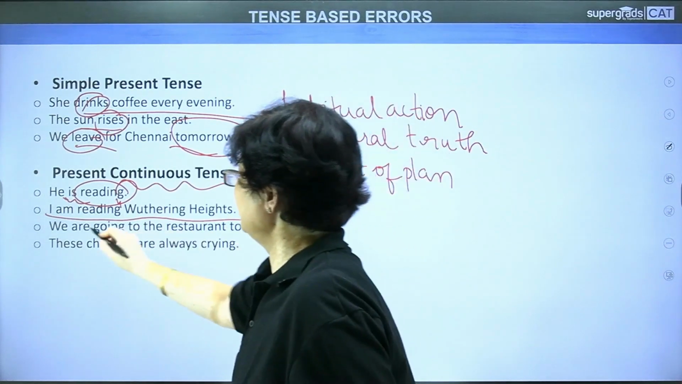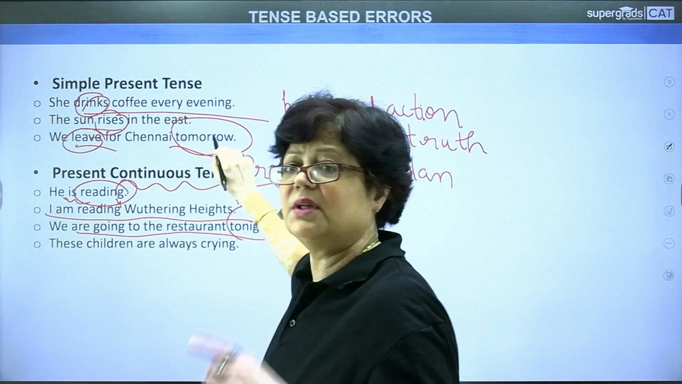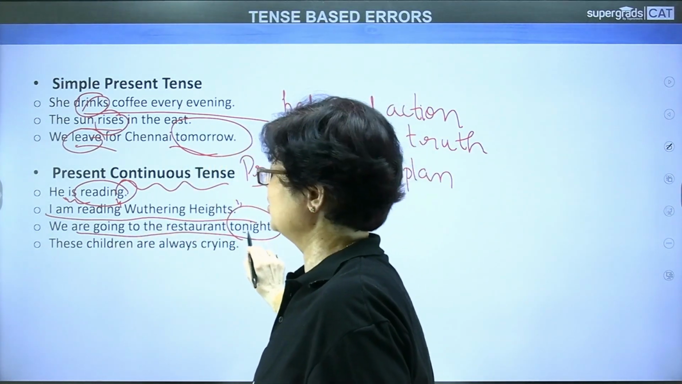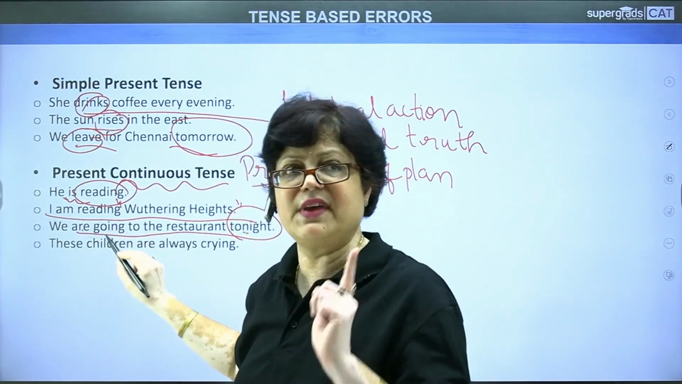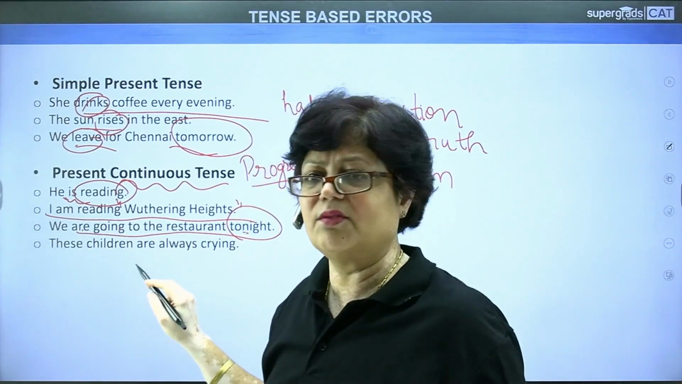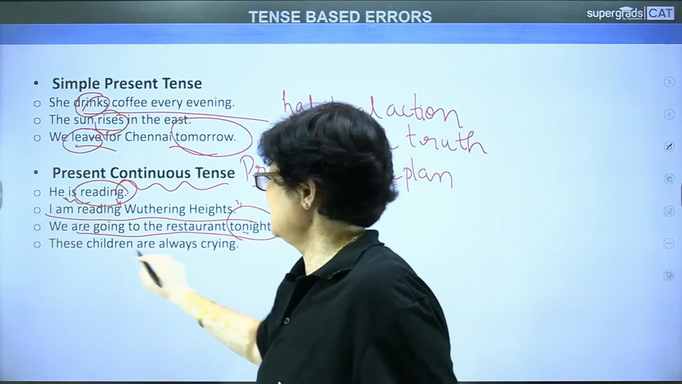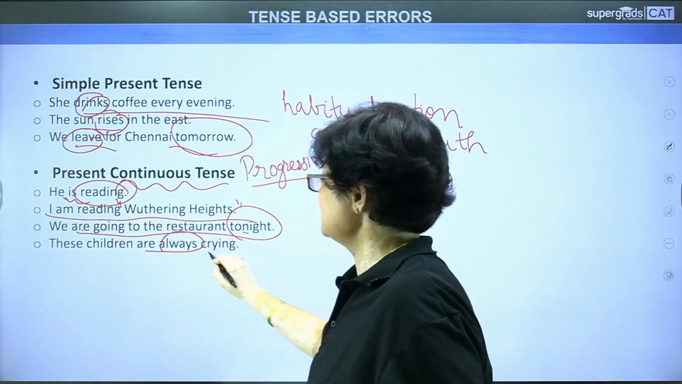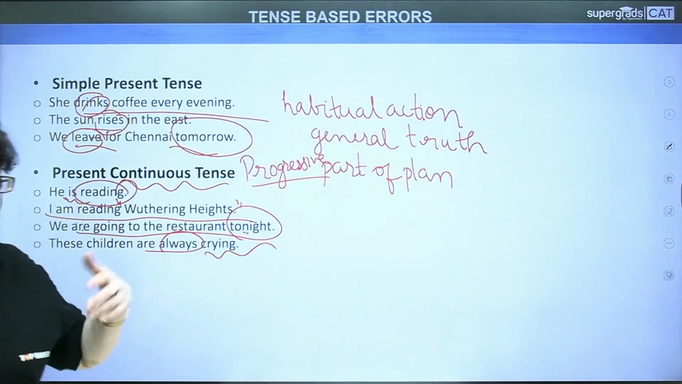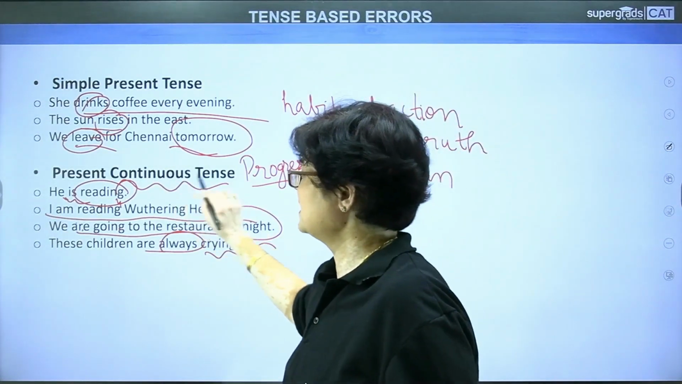We are going to the restaurant tonight. Just as you find here, it's a part of the plan which has already been arranged. Tonight, today itself. So we are going means it is fixed. It is decided that we are going for a get together or a dinner or a party, whatever it is. These children are always crying. This tells us about a habitual action which is taking place in progression. It is always happening. So we have this present continuous tense.